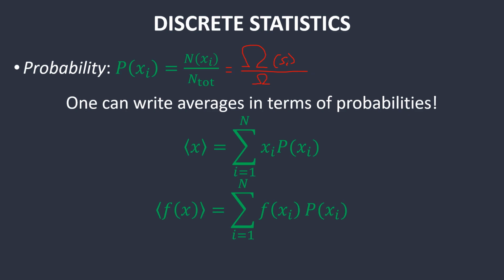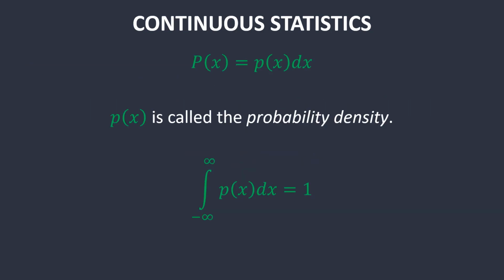These ideas are equivalent, however, it just uses different notation and slightly different wording. You can also write averages in terms of probabilities. If you want to work out how you go from the traditional averages that I showed on the last few slides to these that use probability, it's a pretty easy thing, so I'm not going to show it. However, discrete statistics are only useful for discrete sets.